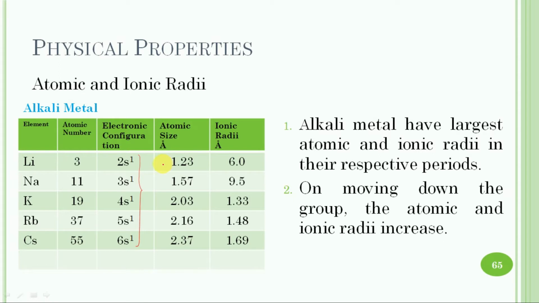The atomic radii and ionic radii tend to decrease when we move from left to right in the periodic table, and it is due to the increase in the effective nuclear charge. Therefore, the alkali metals have the largest atomic and ionic radii in their respective periods.